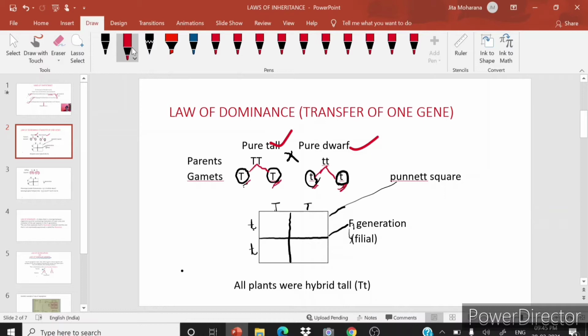A Punnett square is the square in which we write the paternal gametes at the top of the square and the maternal gametes at the left side of the square.